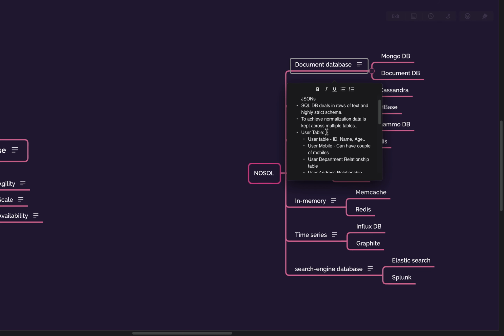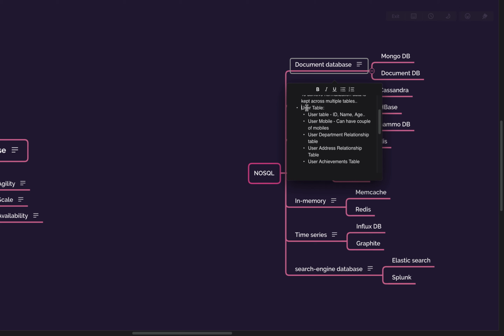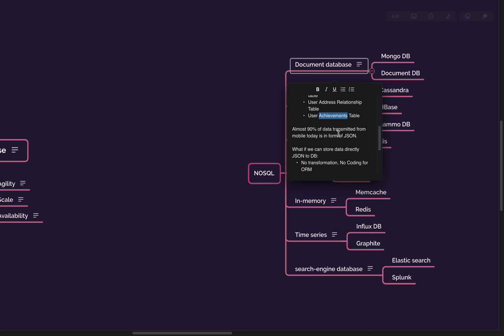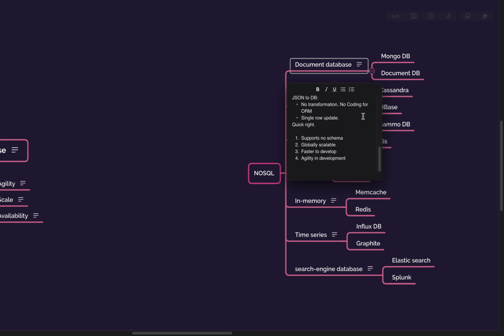But there is no strict schema. Here is the example of a typical user table. Your table will have ID, name, age. You will have another table for mobile, another table for department relationship, whether he belongs to the sales, IT, or administrative department. Probably an address relationship, and user achievements, whether he has gotten a pat on the back or not. All these things you can insert as JSON directly. You don't have to code. Whenever you want to introduce a new column, you just introduce it directly in the code.